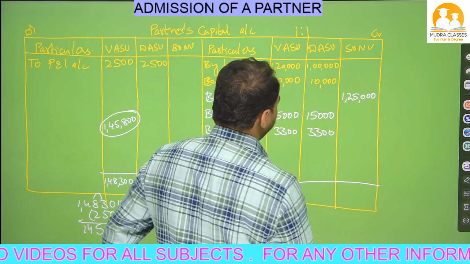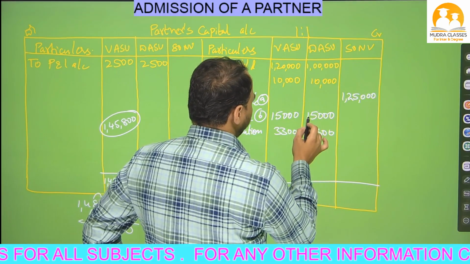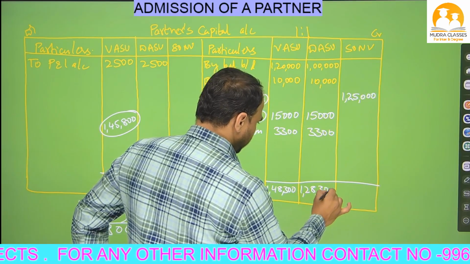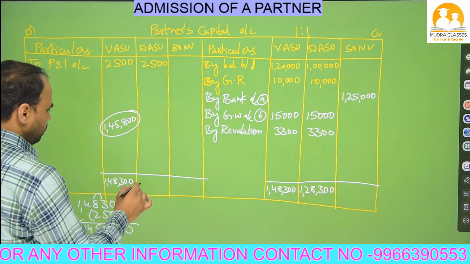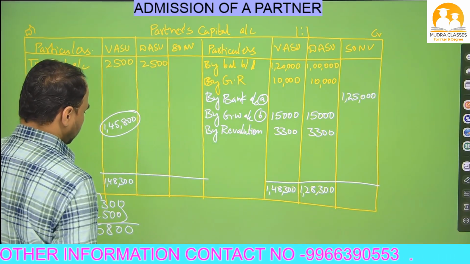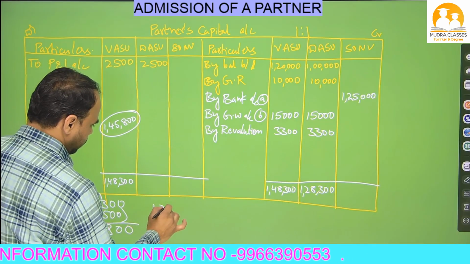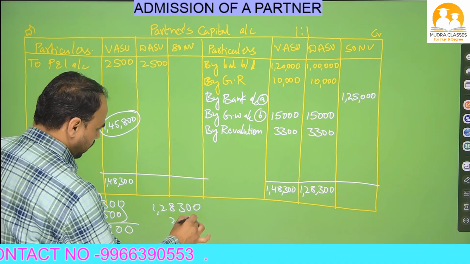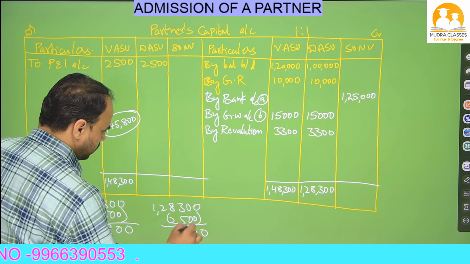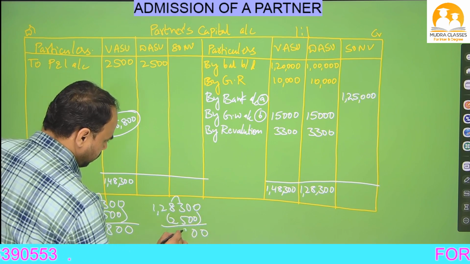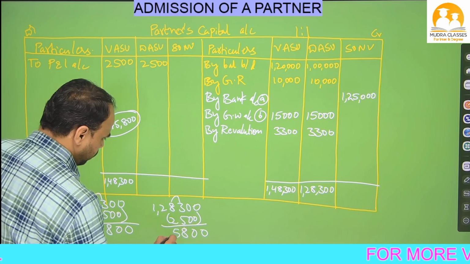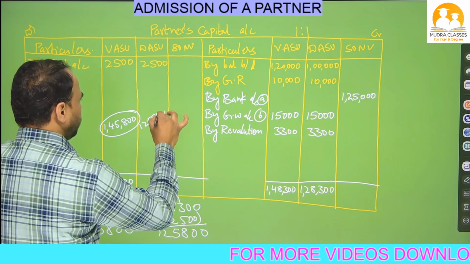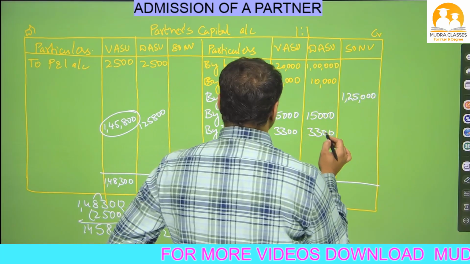1,45,800. This is the closing balance of Vasu. Similarly, close the Dasu capital, Nana. So 1,10,000, 1,25,000, 1,28,300. From this 1,28,300, do minus 2,500, Nana. 0, 0. Next 13 minus 5, 8. Next 7 minus 2, 5. So 1,25,800.